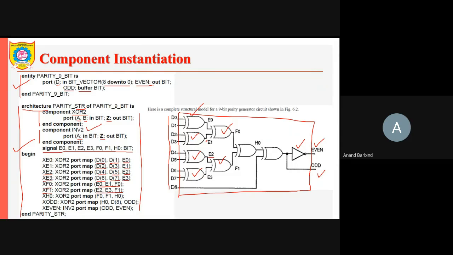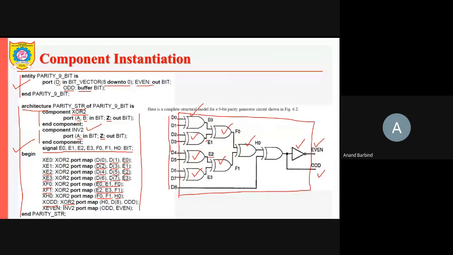Then the next one is in the third level. The inputs to it are F0, F1, and the output is H0. Then the last one is the XOR, XOR2, and the port map is H0, D8.